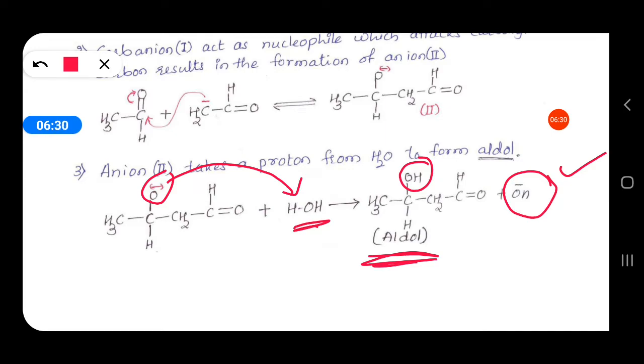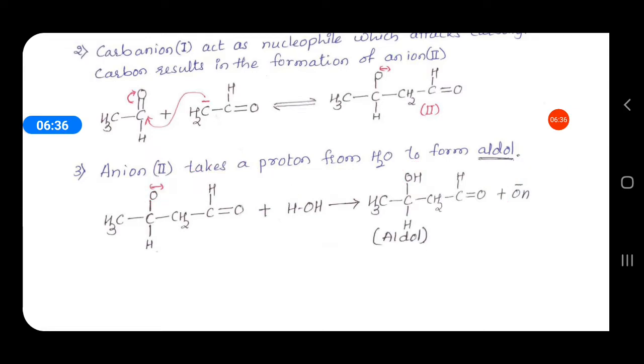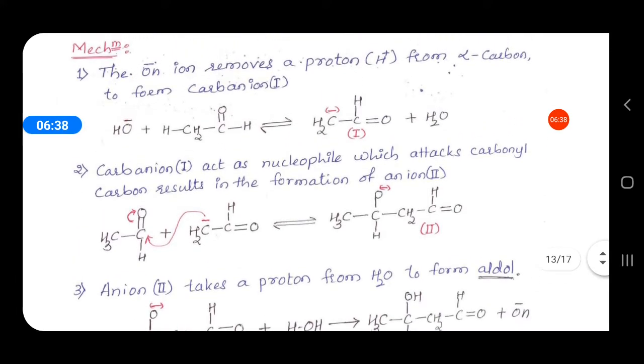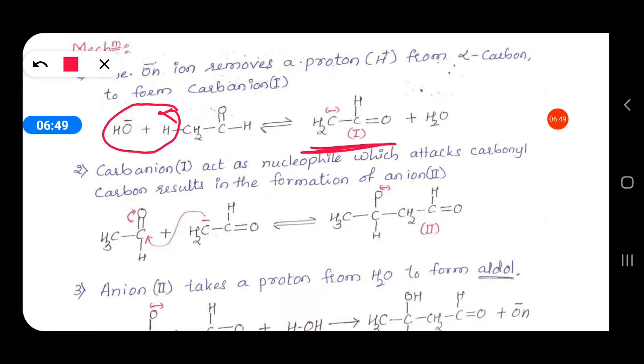So in presence of dilute base also the reaction takes place, because the H plus from the acetaldehyde, that is the alpha hydrogen, can be easily removed, and the intermediate ion formed is stable.